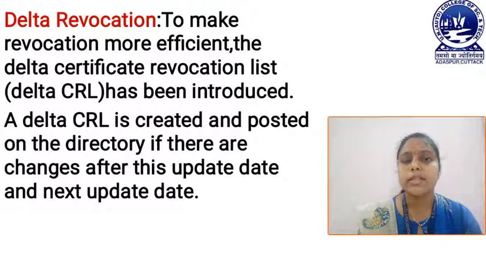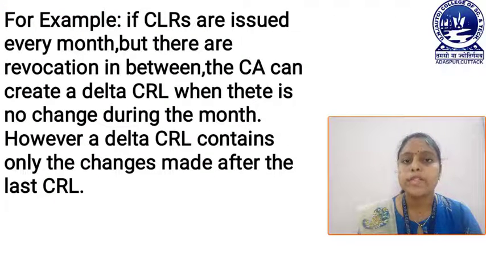For example, if the CRL is issued every month but there are revocations in between, the CA can create a delta CRL.